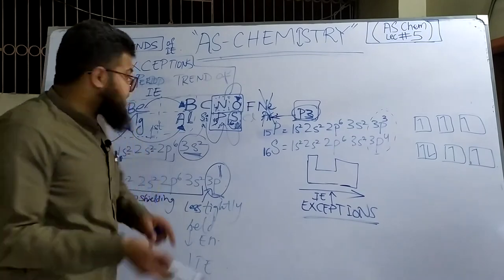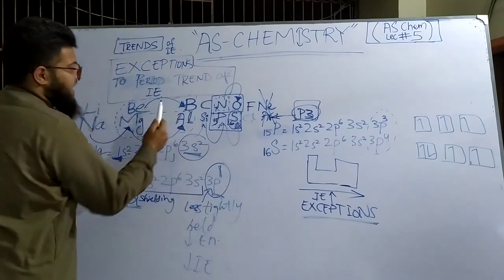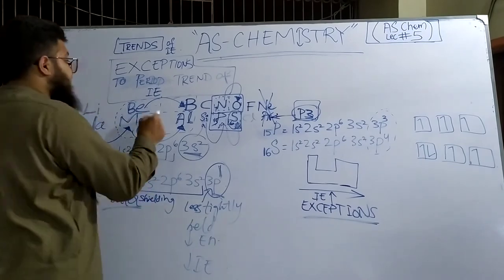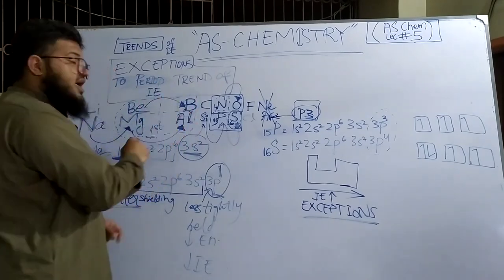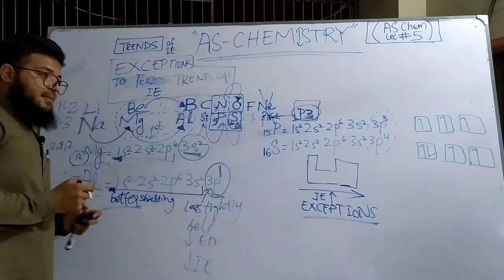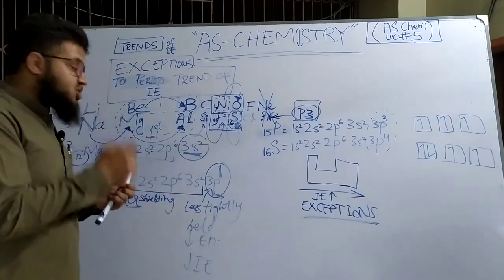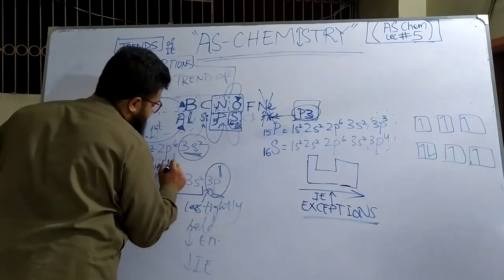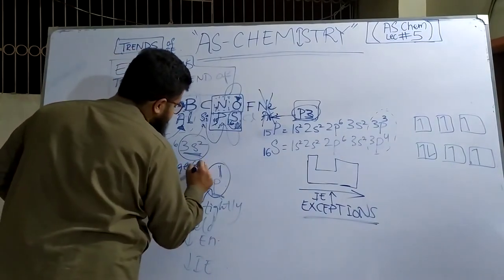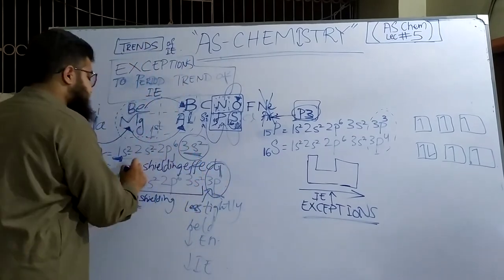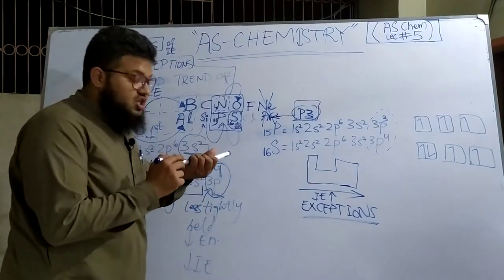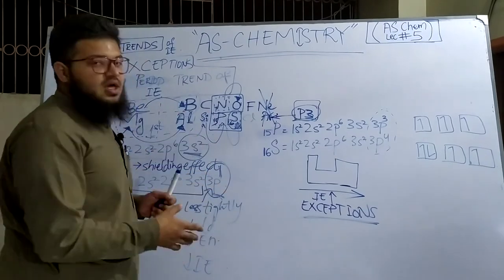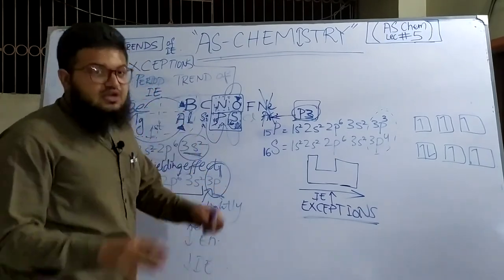And the same reason applies to this difference as well, from beryllium to boron. If you write down the electronic configurations, you'll see that the electron of boron is better shielded as compared to beryllium. And remember I told you in the previous lectures that what the shielding effect does is it lowers the ionization energy. It weakens the force of nuclear attraction that is keeping the outermost electron within the atom.